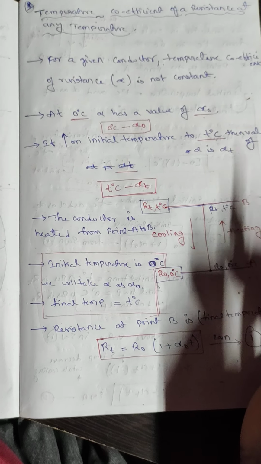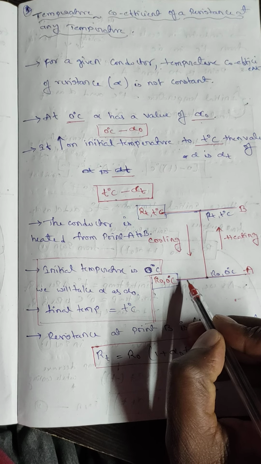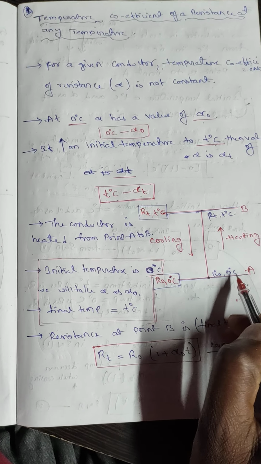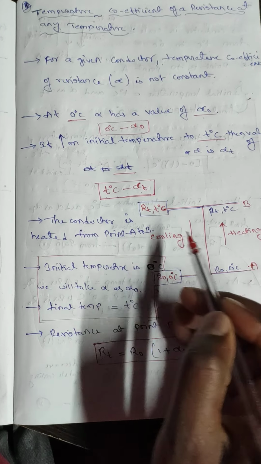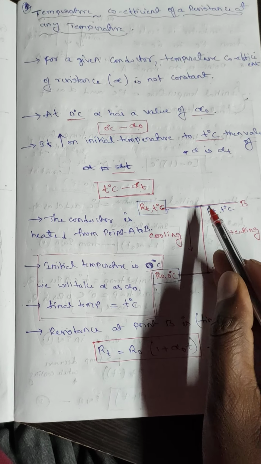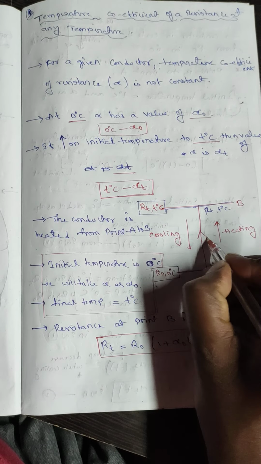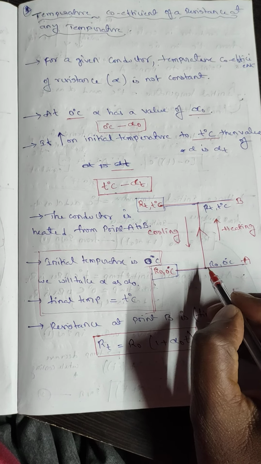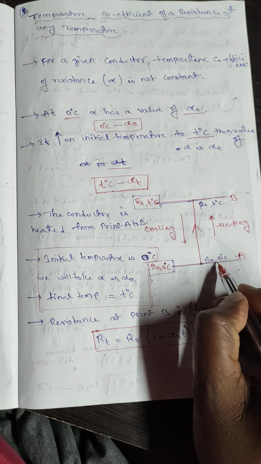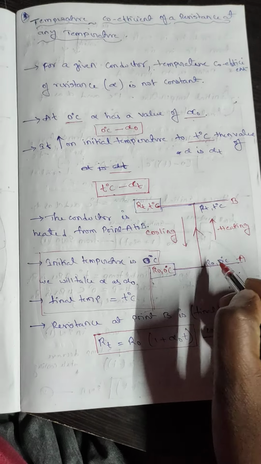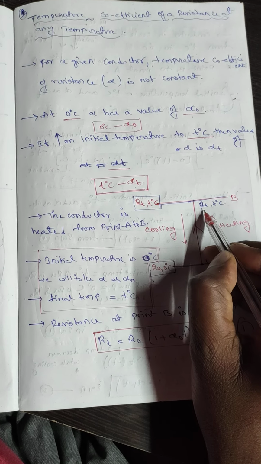We'll take one small example. Take a conductor that is heated from point A to point B. Here the initial temperature is 0 degrees and the resistance at that time is R0, and the final temperature is T degrees and the resistance will be RT.